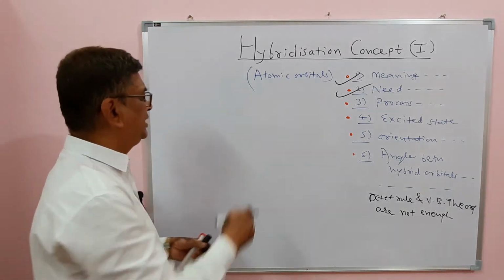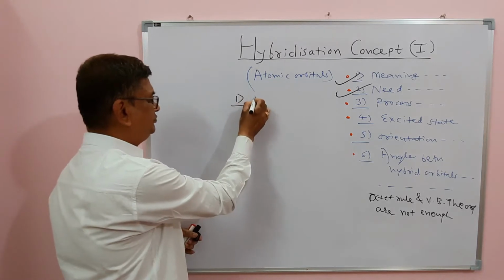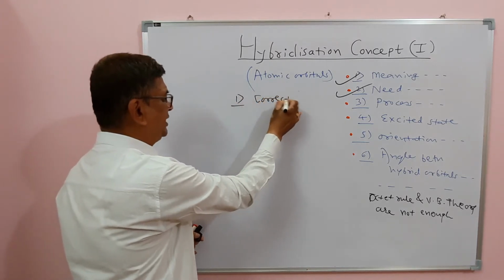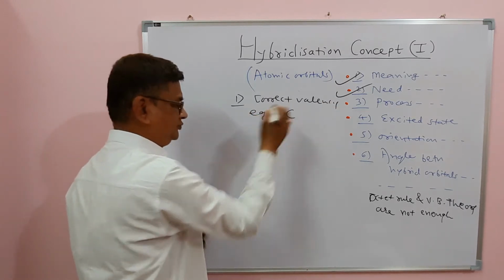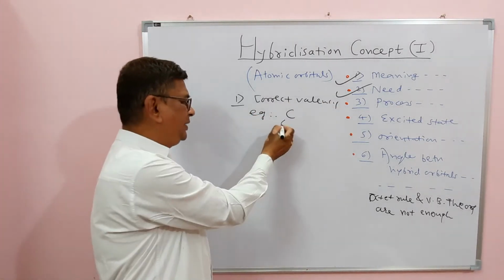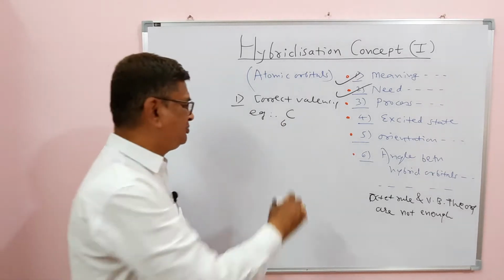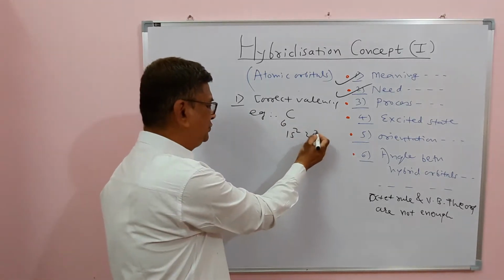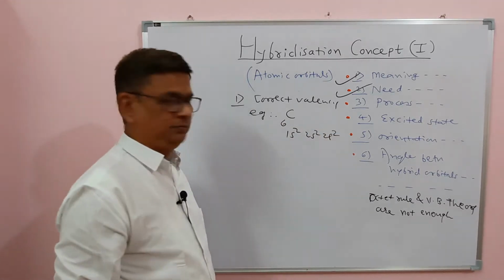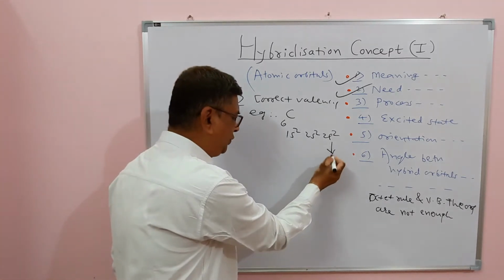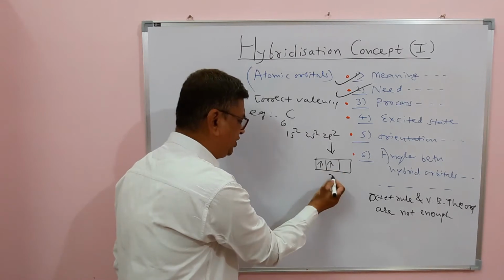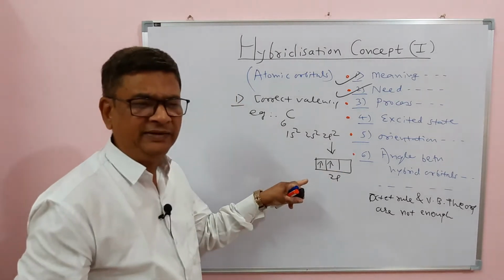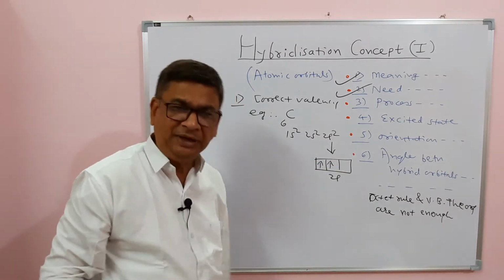First is to explain correct valency. To explain correct valency, here we take the example of carbon. Carbon has atomic number 6, and as per configuration 1s2, 2s2, 2p2. Now this 2p2 means there is one unpaired electron each in 2px and 2py, like I have shown here. 2pz is empty.